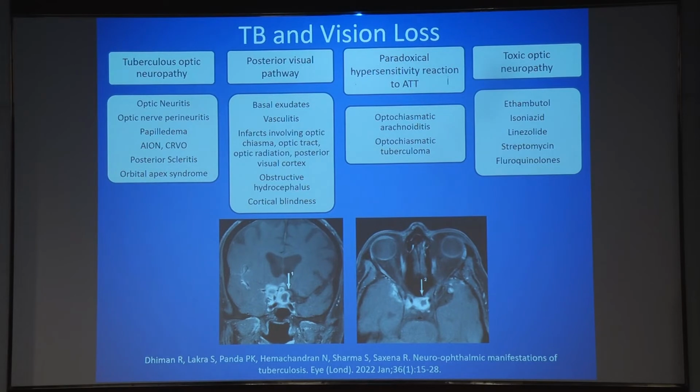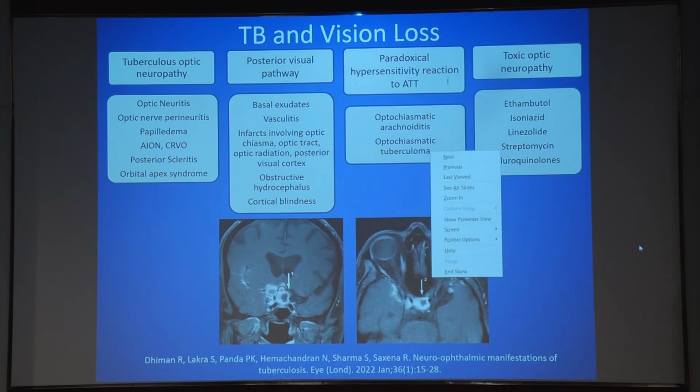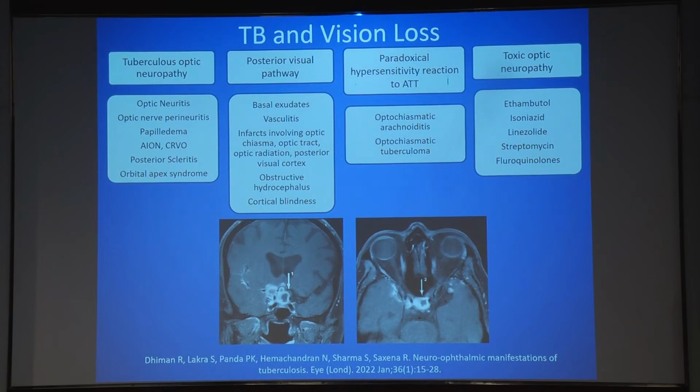It can directly affect the posterior visual pathway, causing cortical blindness. The basal exudates, vasculitis, and infarcts can directly affect the posterior visual pathway. Once ATT is started, you can have a paradoxical hypersensitivity reaction to ATT, causing an optochiasmatic arachnoiditis, and optochiasmatic tuberculomas can be present.